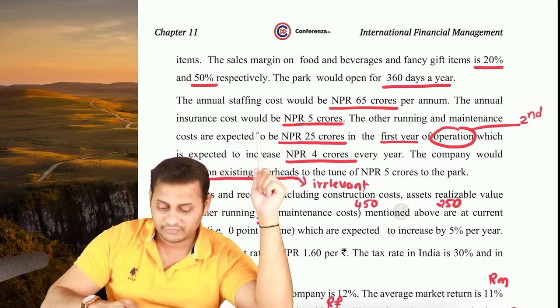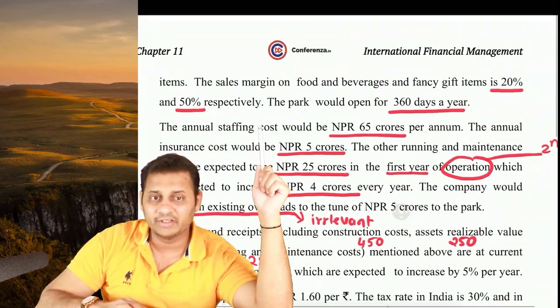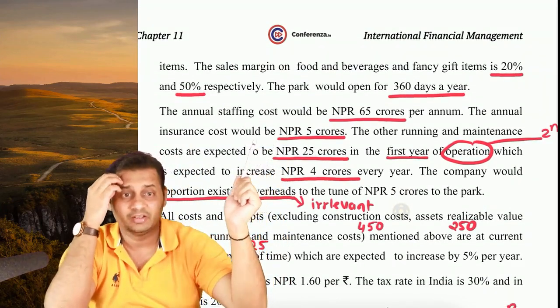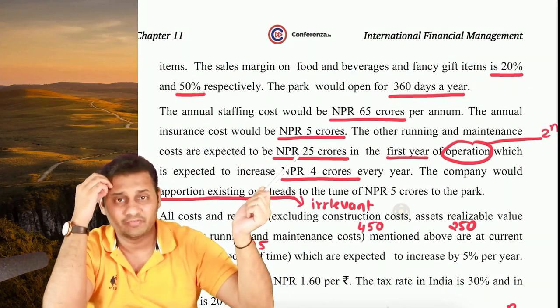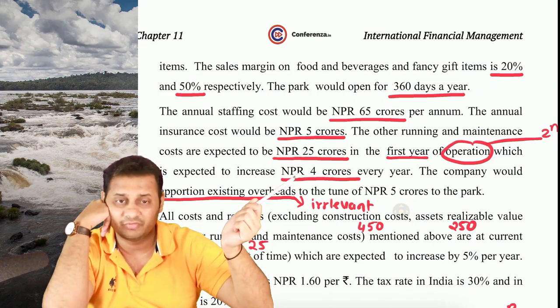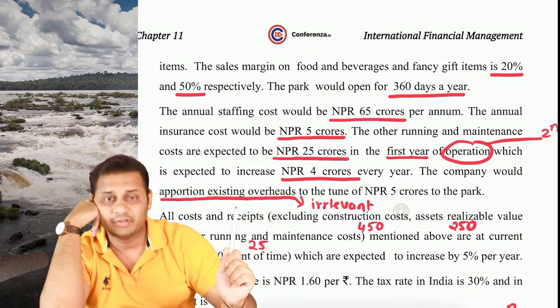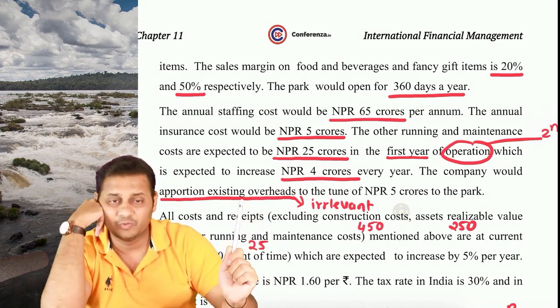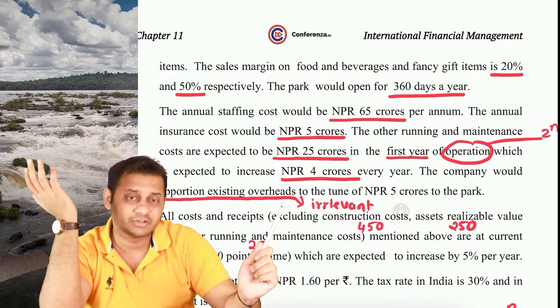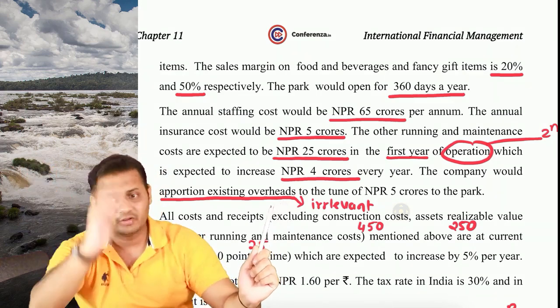The staff cost will be 65 crore rupees every year. Insurance cost will be 5 crore rupees every year. The running and maintenance cost will be 25 crore rupees in the first year, and then it will increase by 4 crores every year. And then the company would apportion existing overheads to the tune of 5 crores to the park. This is irrelevant for the purpose of decision making, so not at all required.